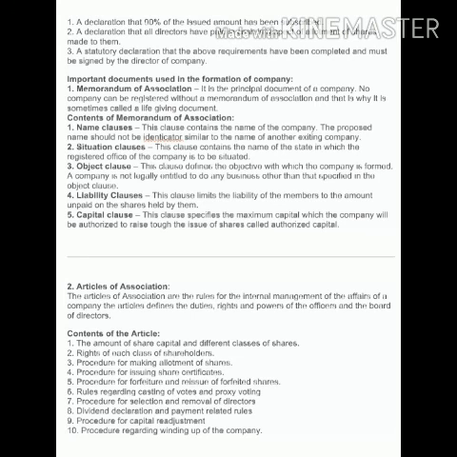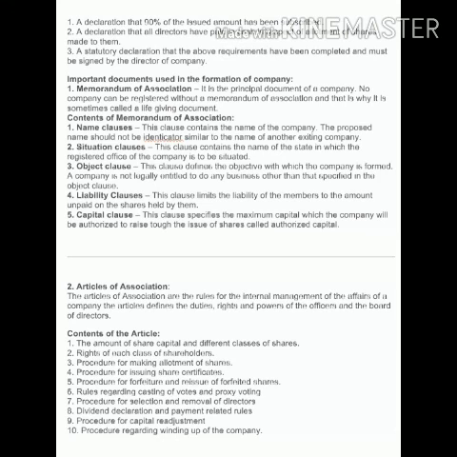Which one is the second important document. Second one is the articles of association, and articles of association are the rules for the internal management of the affairs of the company, and it is also called the bylaws of the company.